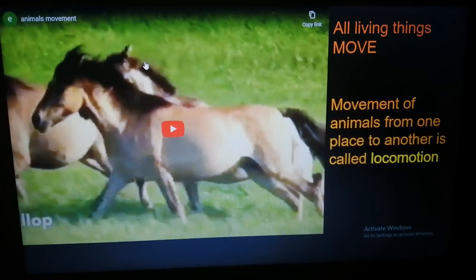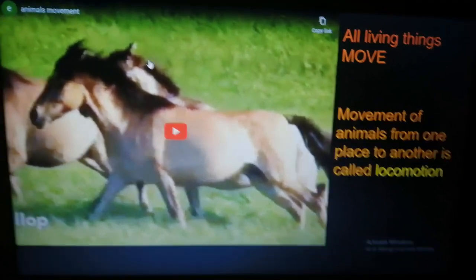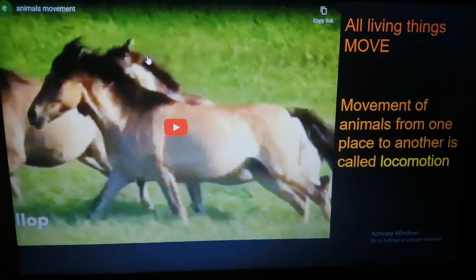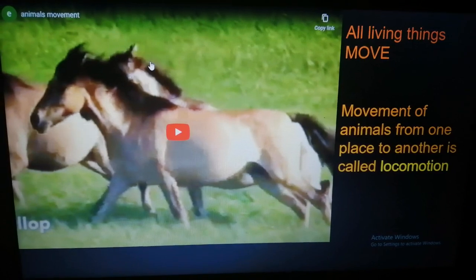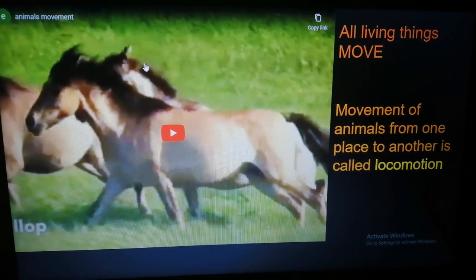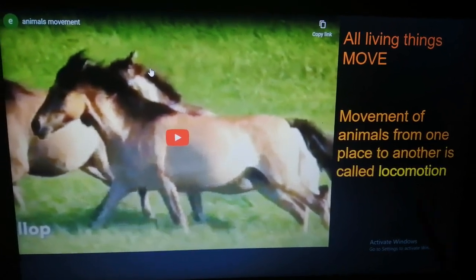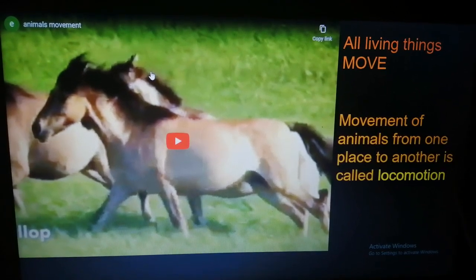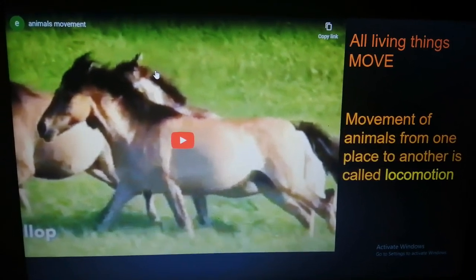Now, all living things move, right? But movement of a living thing from one place to another is called locomotion. Okay? And locomotion is visible in animals.